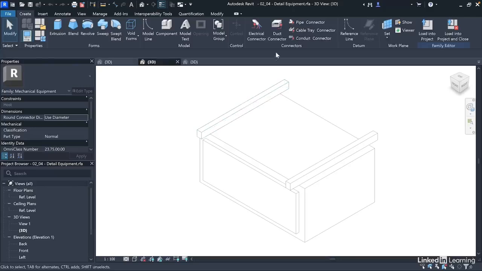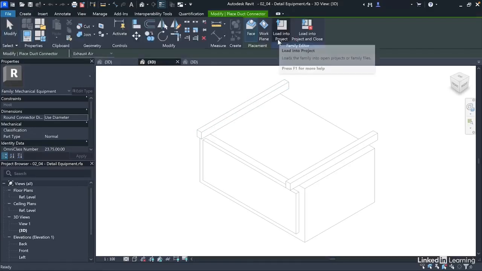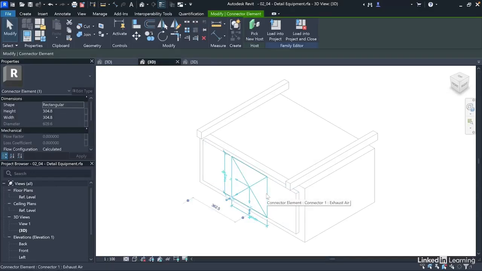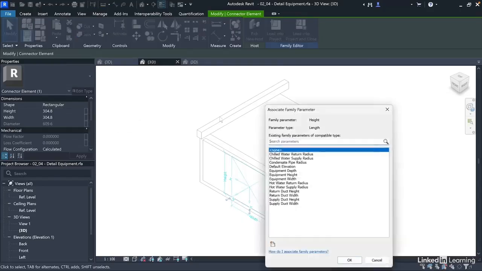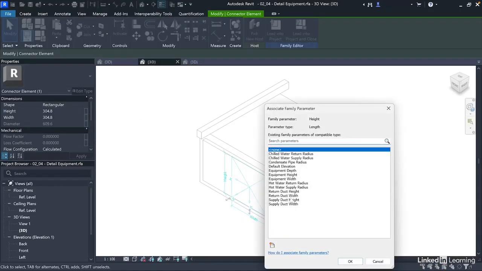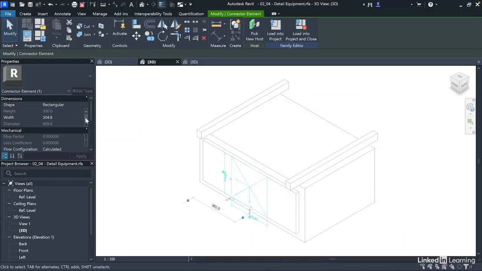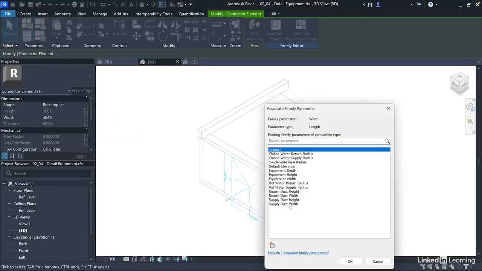First, we will place a duct connector on the placeholder extrusion on the front face of the equipment geometry. Then we will select the connector and associate the height and width parameters to the corresponding parameters we created earlier. So this is a supply duct. So we'll come to height and map this to supply duct height, and map the width to supply duct width.